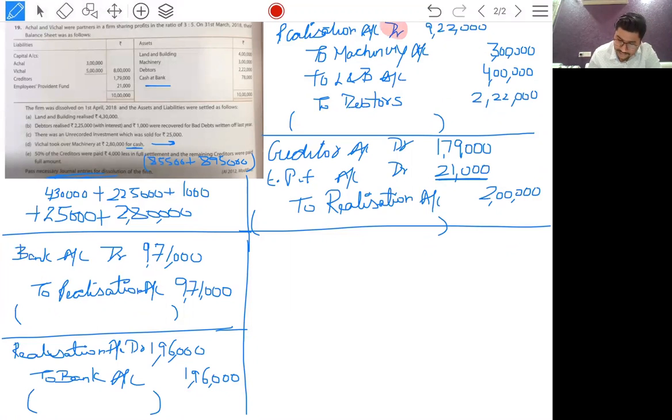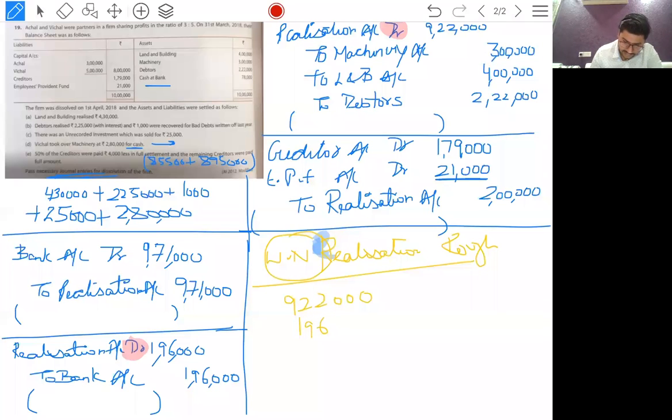If I make a realization account here, on the debit side 9,22,000. This is my rough work; you can make a working note of the realization account also. 1,96,000 and the credit side is 9,71,000 and 2 lakh.